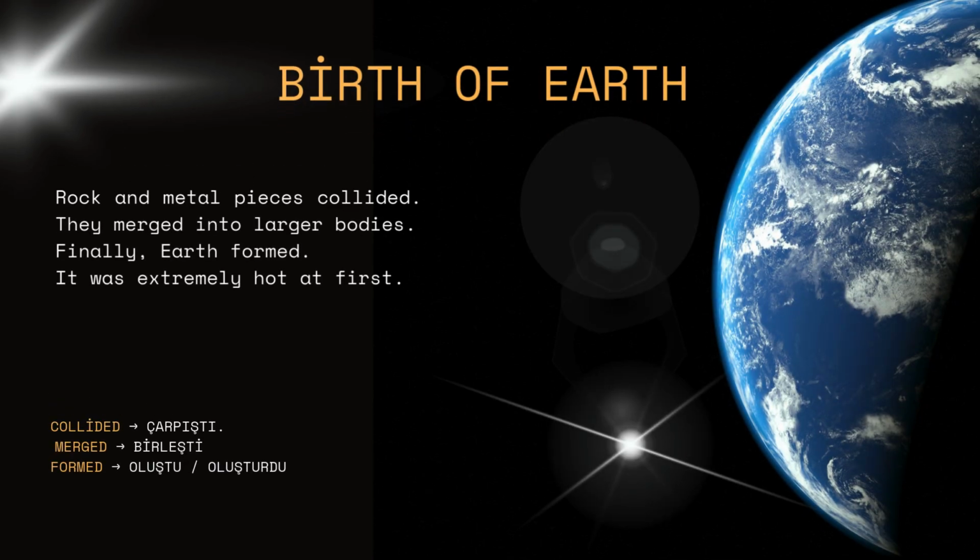Birth of Earth. Rock and metal pieces collided. They merged into larger bodies. Finally, Earth formed. It was extremely hot at first.